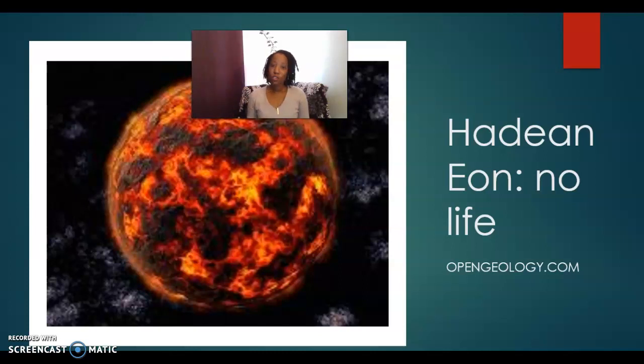Also during this eon, there's the development of the core of the Earth as well as the crust, and the crust is very, very unstable at this time. We do not have any rocks remaining from this time frame, so we have nothing to go back to necessarily to look at. And also during this time frame, there's absolutely no life. So fun fact about the Hadean eon is that it is believed by many geologists and scientists that the moon was also formed during this time frame.